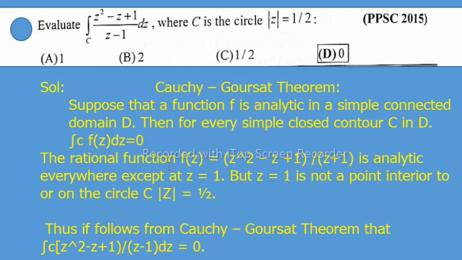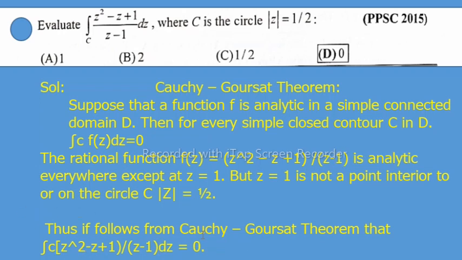The rational function f of z is equal to (z square minus z plus 1) divided by (z minus 1), which is analytic everywhere except at z is equal to 1. But z is equal to 1 is not a point interior to or on the circle C, absolute of z is equal to 1 divide 2.